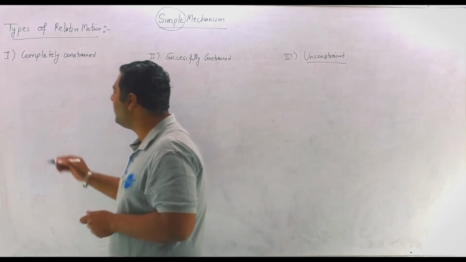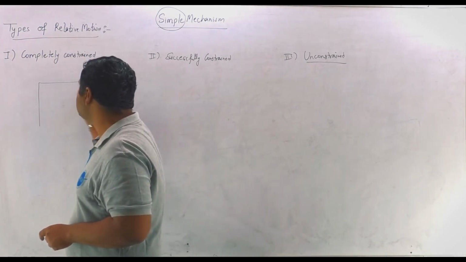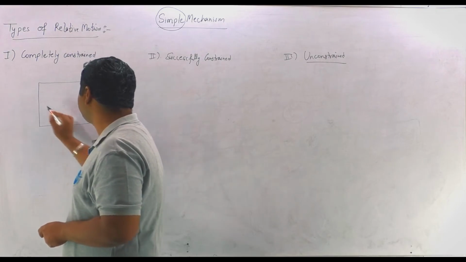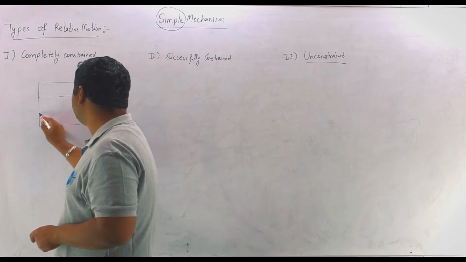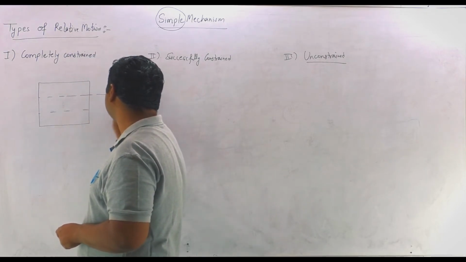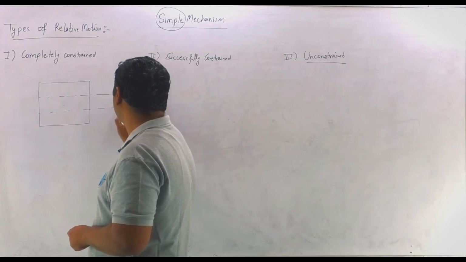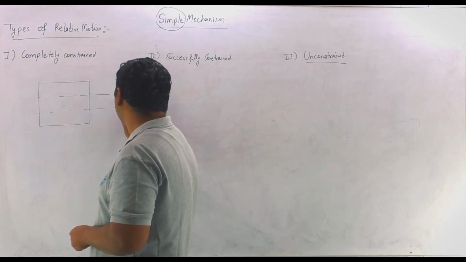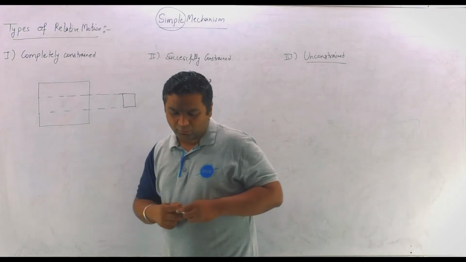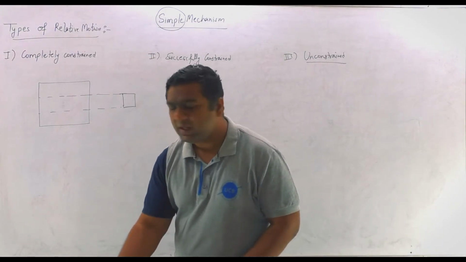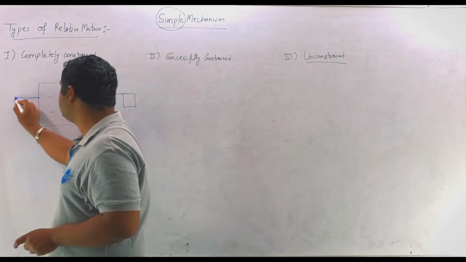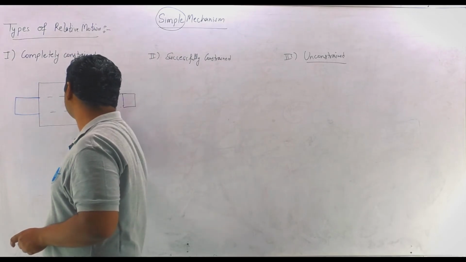For example, let us say my dear, we have a square hole. Here a square hole is there, and if I make the cross section of this square hole, this is the cross section, this is the square hole. And in this square hole, if I put a square shaft, this is a square shaft.